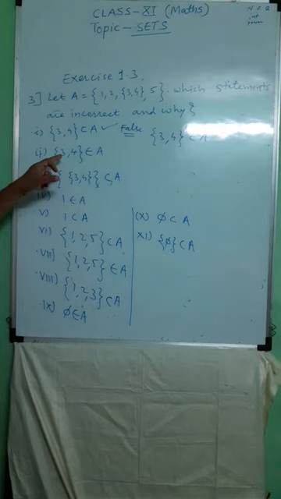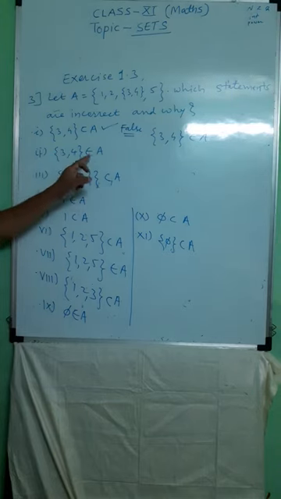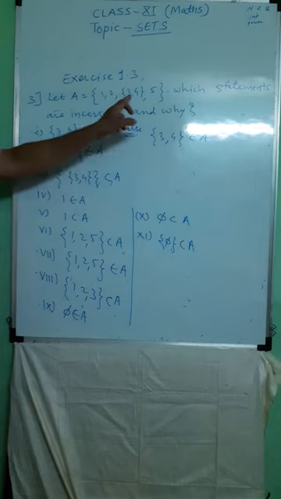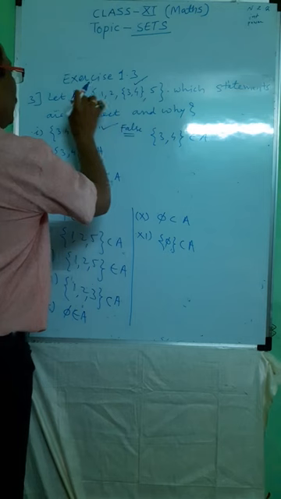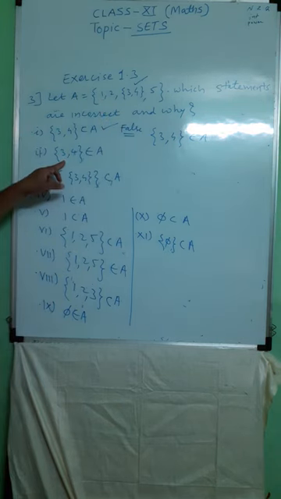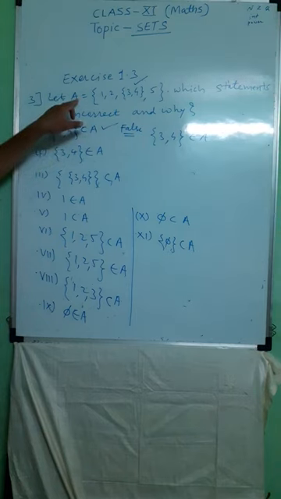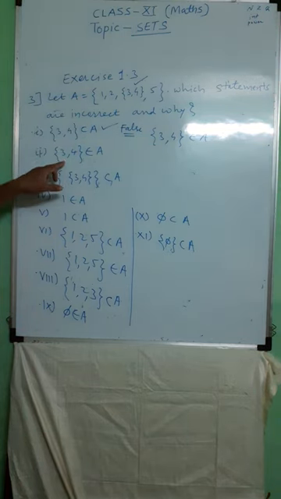Second one, the set having elements 3, 4 belongs to set A. This set is present in set A, so this statement is correct.